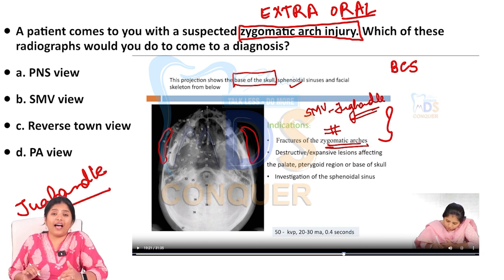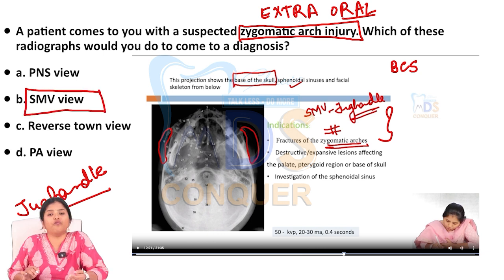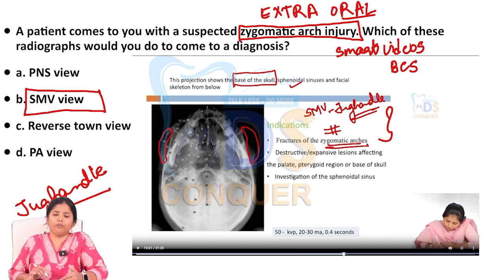Actually, a modified version, that is the jug handle view, is taken, which is best for the zygomatic arch. But since many of them told me that for zygomatic arch fracture, they did not give the jug handle view in the options, if the jug handle view is not given, it is nothing but a modified submental vertex view. So you need to go for the SMV view for zygomatic arch fractures. Even in our smart videos we have covered this many times, which is a very, very important topic.